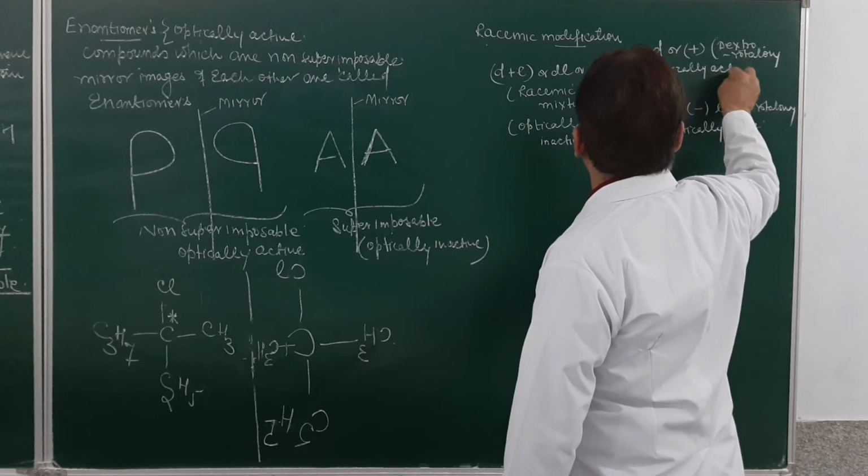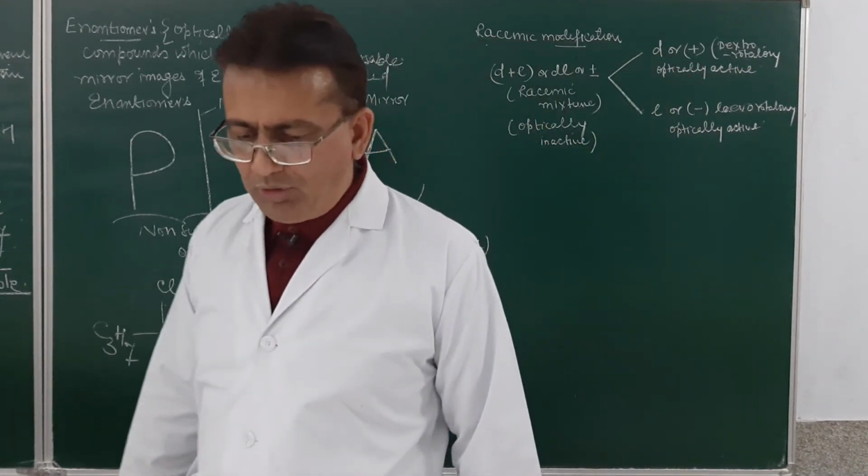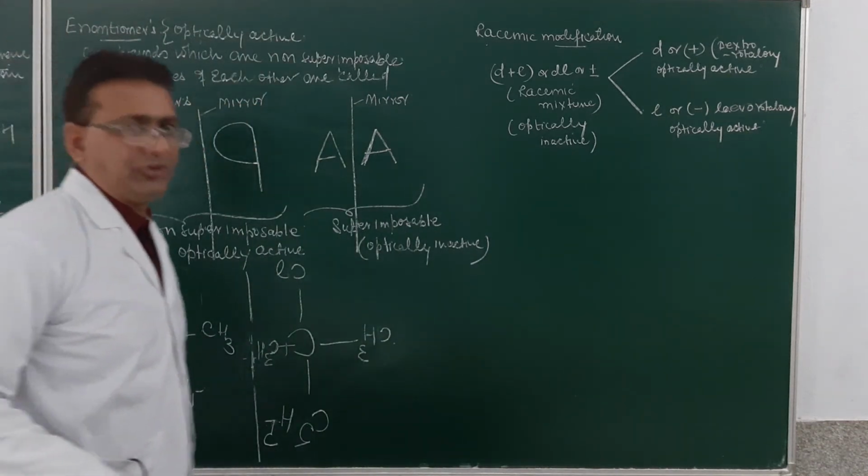This process is called racemic modification, which may also be called racemization.